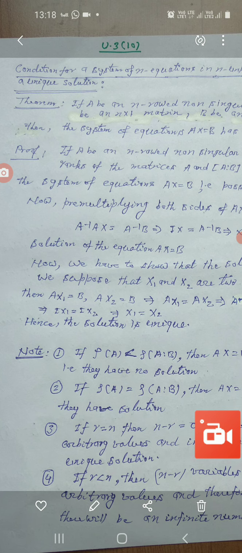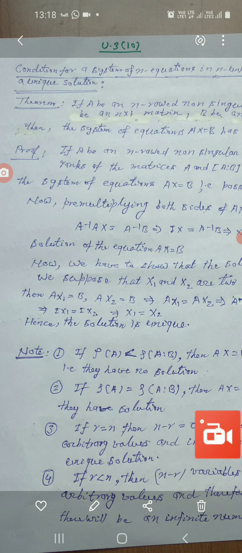Proof: if A be an n-rowed non-singular matrix, then the ranks of the matrices A and the augmented matrix AB will be n. Okay, this is very simple. Therefore, the system of equations Ax equals b possesses a solution.